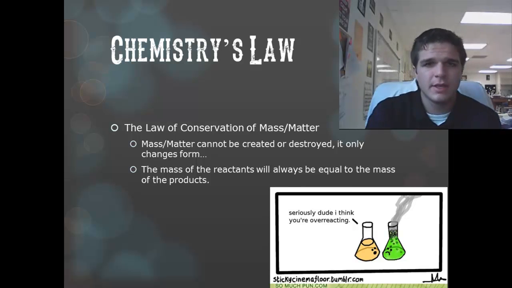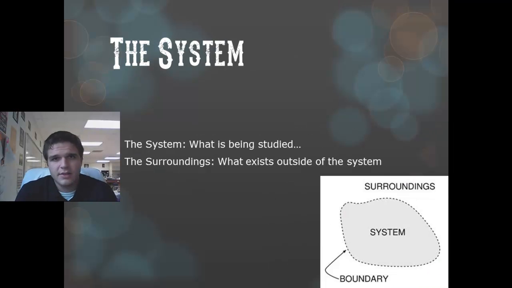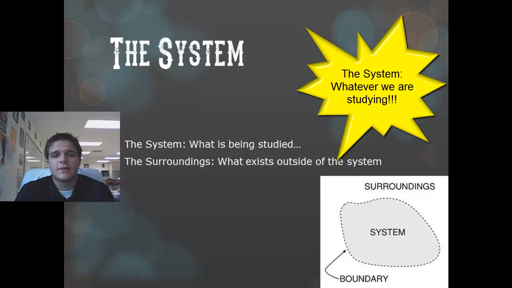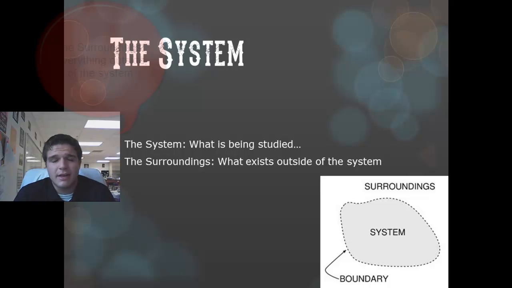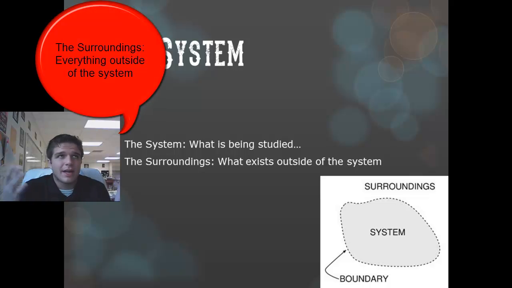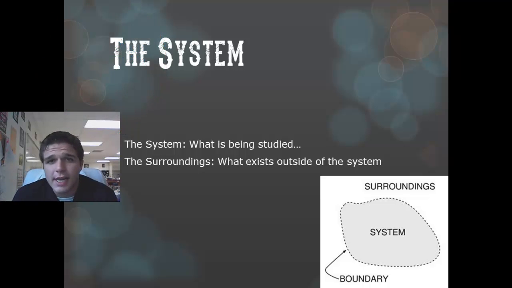All right? Good. Now, there are a few other vocabulary words that we need to know for this unit. The system and the surroundings are going to be important. First of all, the system is whatever we are studying, okay? So if we're studying how baking soda and vinegar act on one another, and we have it in a bag, okay, the bag would be our system, all right? The surroundings would be everything else throughout the classroom, all right? So the classroom itself would be the surroundings, but the system would be whatever we're studying.